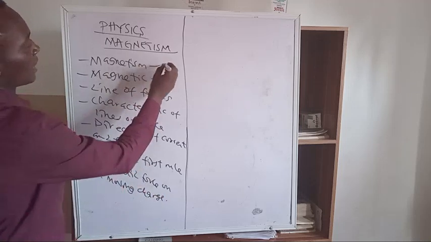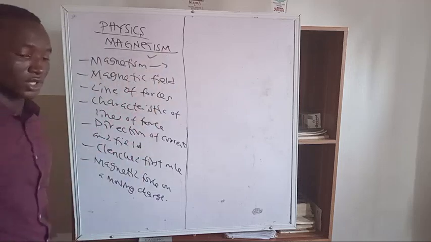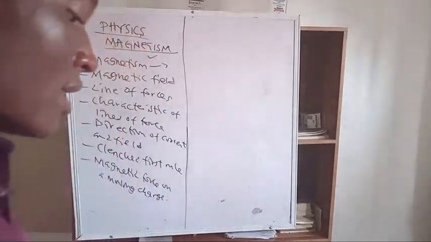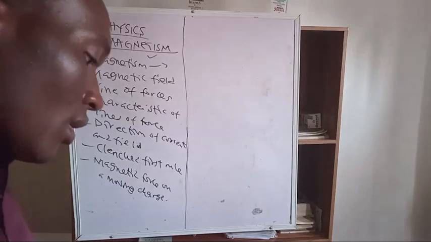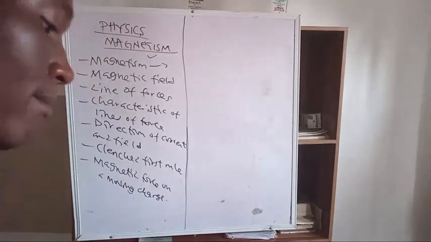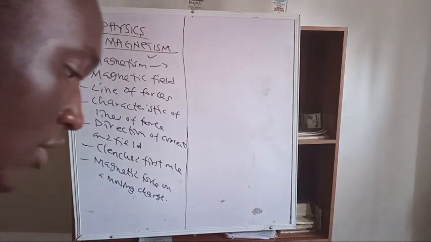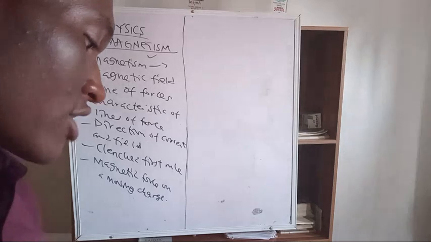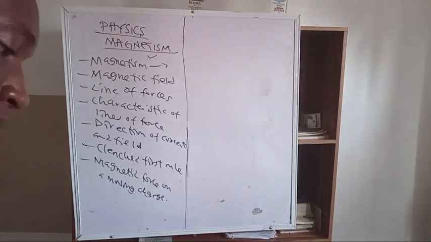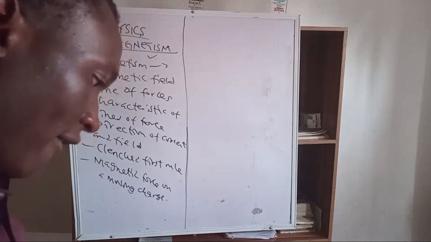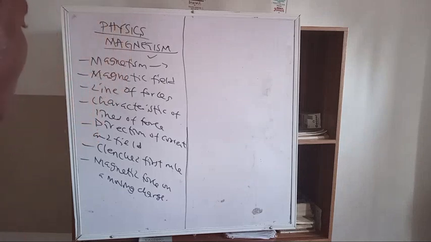So, magnetism. Now start from the first one. What's the concept behind a magnet? That is where I want to start from. When you talk about magnetism, we can say magnetism is a term used in the expression of a force. We call it magnetic force, and in some cases, we call it the force of attraction. So we can define magnetism as a term used in the expression of a force.